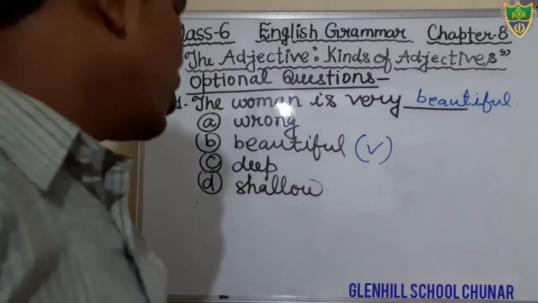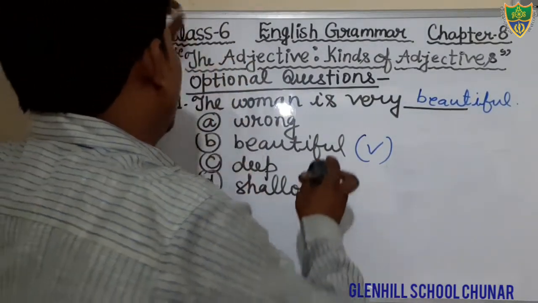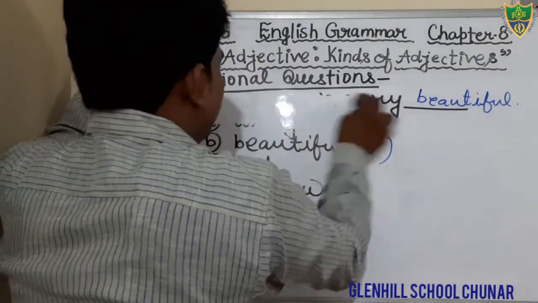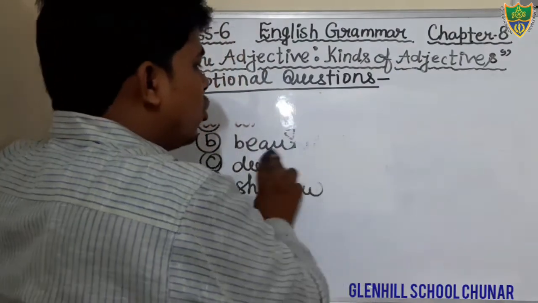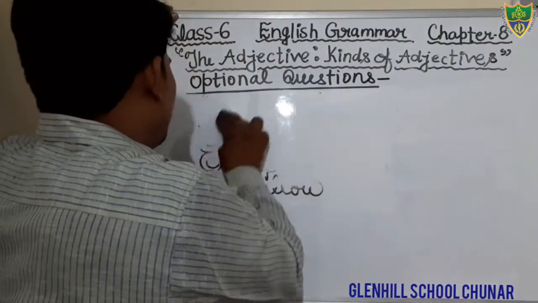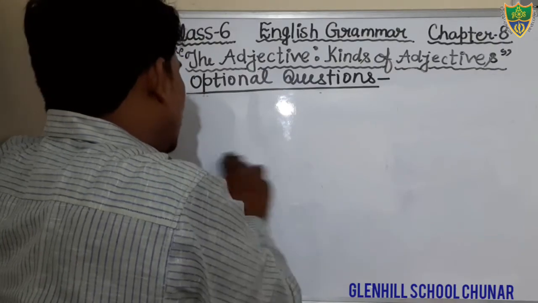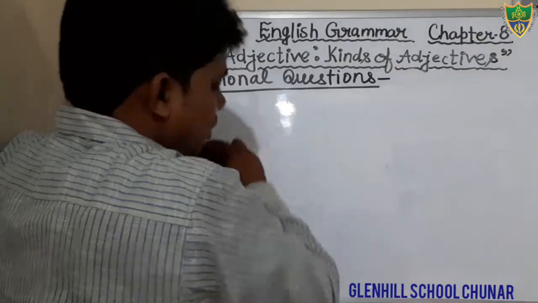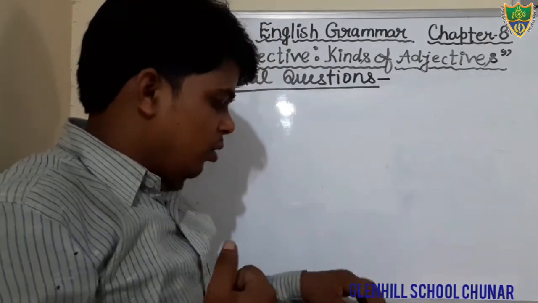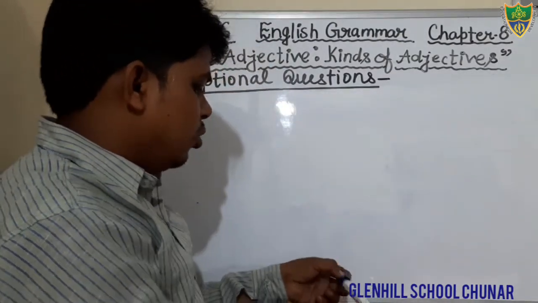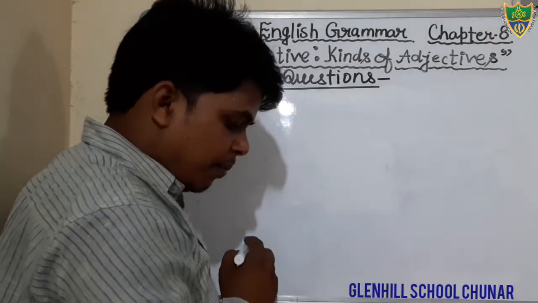Okay students, come to the next question. Question number 2. Just see the question. Dear students, now I will not write the option because it will take too much time. I will directly write the sentence and option. Just see the sentence. Second, the prince slept on a. This is your question. Just see. Question number 2. The prince slept.